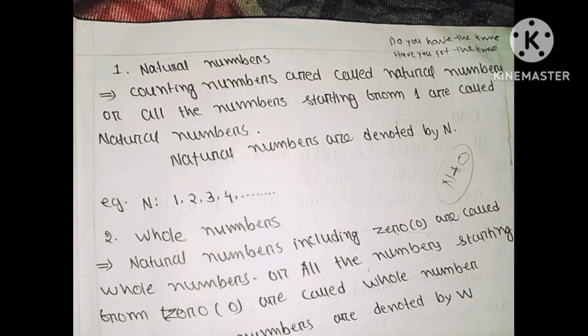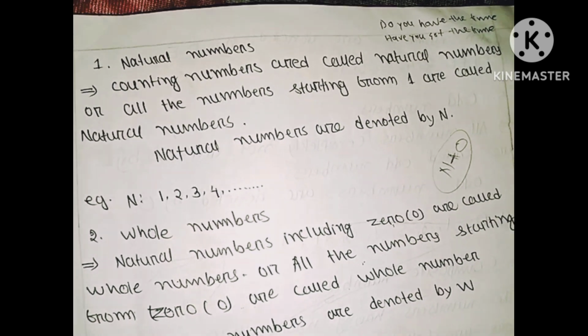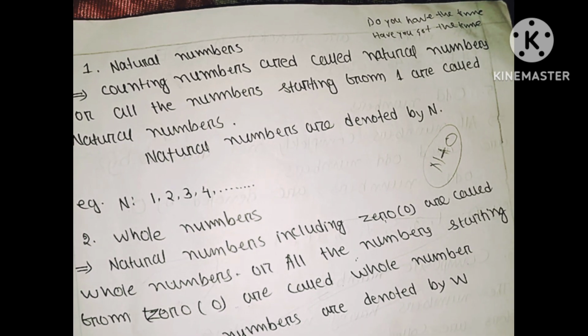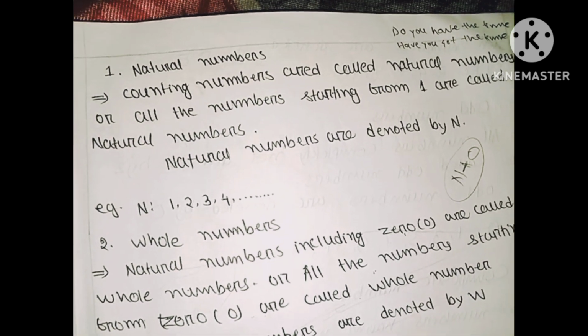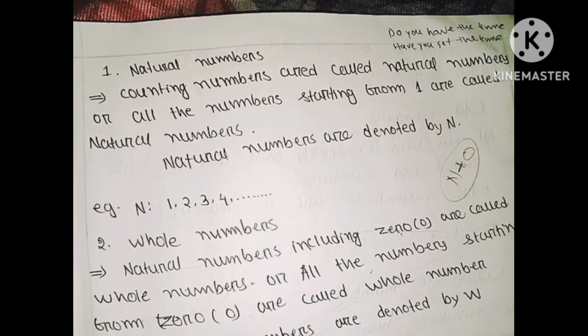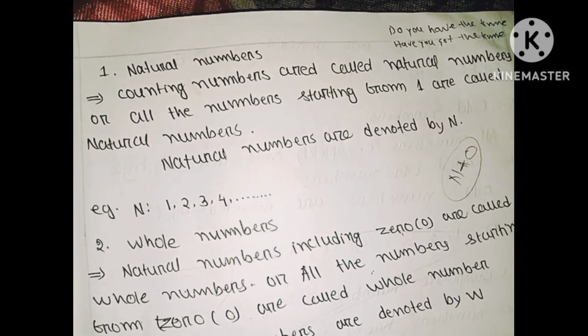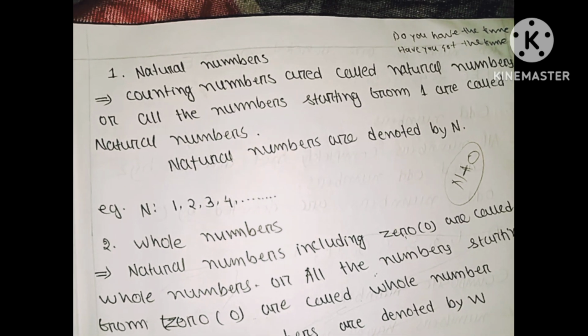So natural numbers, why do you say like that? If I ask you to count up to 10 or 12, then you naturally say from your mind 1, 2, 3, 4, 5, 6, 7, 8, 9, 10 and so on. But you don't involve zero.